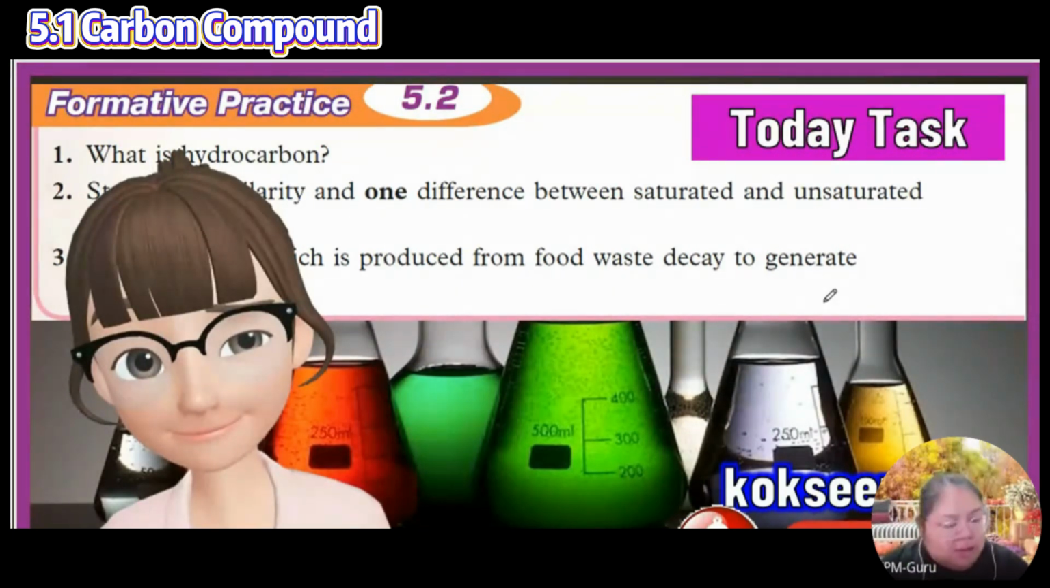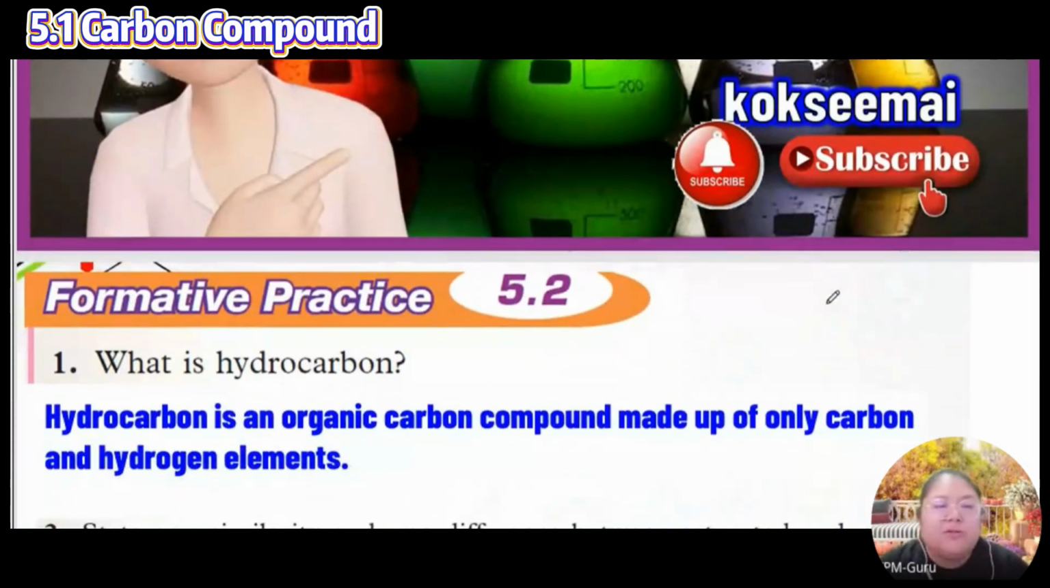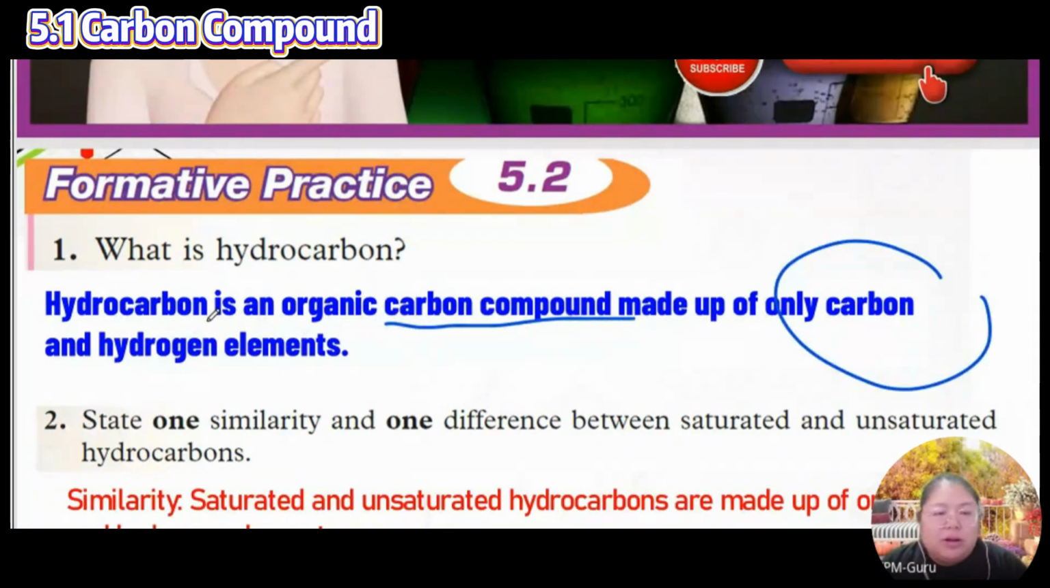Now we go to answer the questions for 5.2. The first question will surely ask, what is a hydrocarbon? A hydrocarbon must have a mixture of hydrogen and carbon. A hydrocarbon is an organic carbon compound made up of carbon and hydrogen.